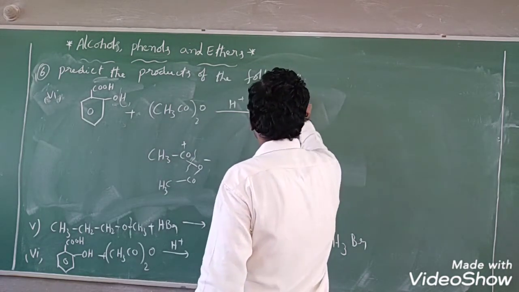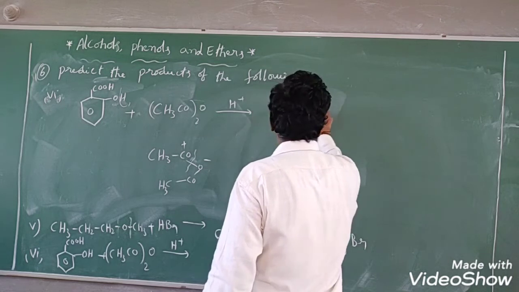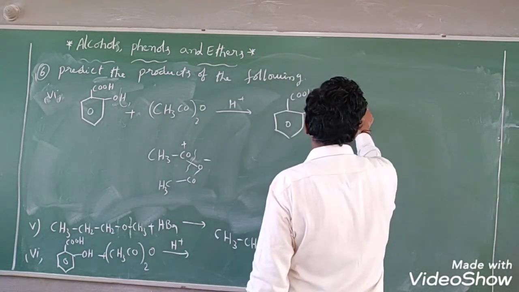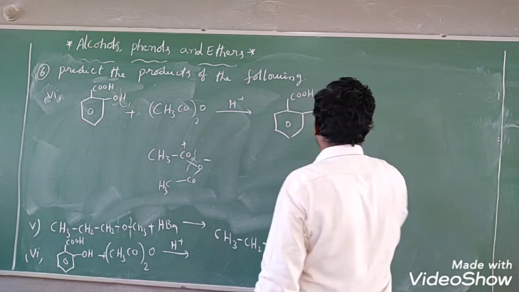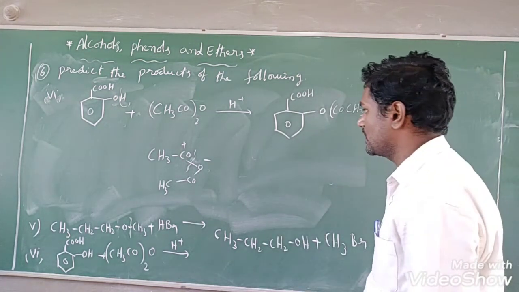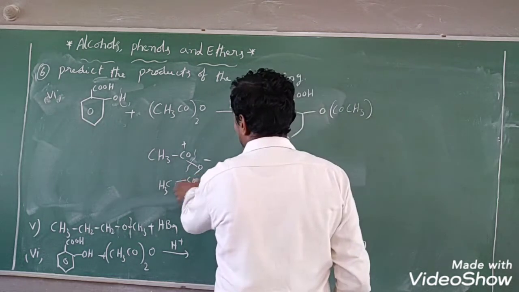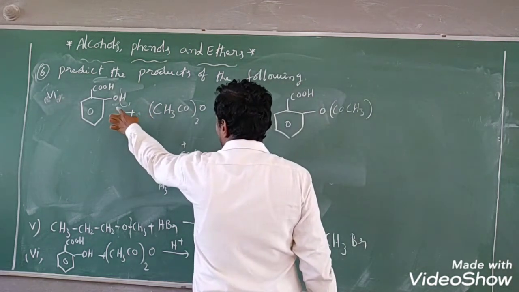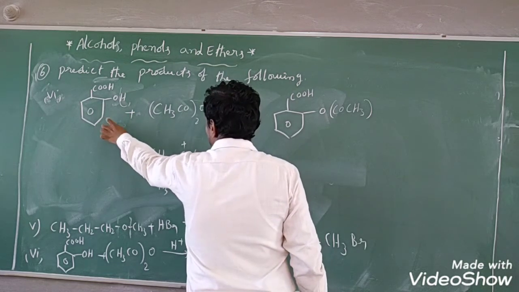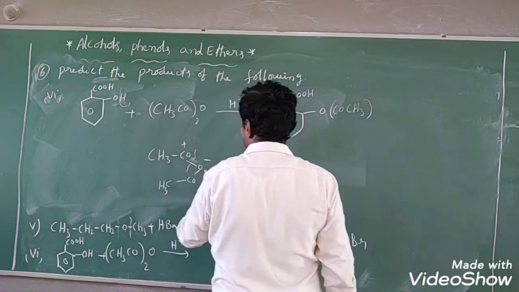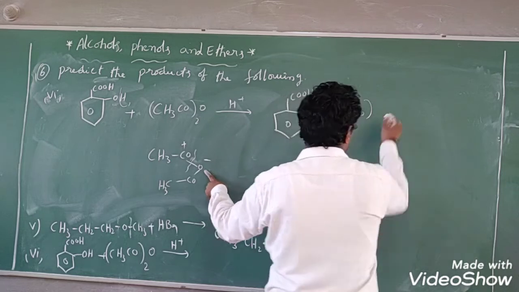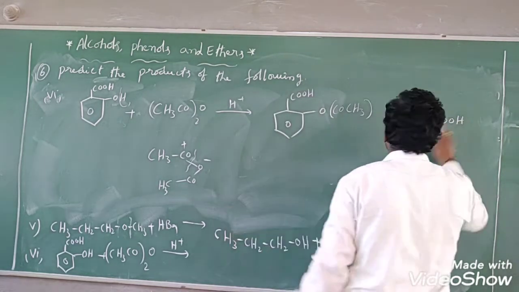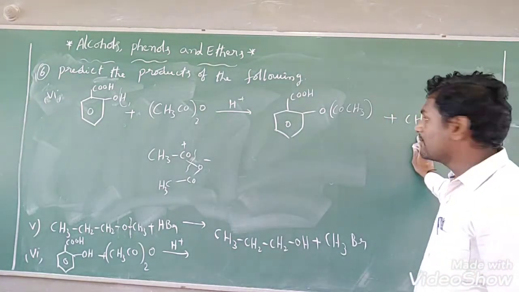You see that here I have taken the COOH acid. On the oxygen, which group is attacking? COCH3, so this is an acyl group, right? We have got an extra acyl, the OCOCH3 group. And along with that, what is the side product? The byproduct we are getting is this H+ ion. Whatever H+ ion is released by salicylic acid, that H+ ion is attacking this oxygen. Then the byproduct will be CH3COOH, students. Acetic acid will be obtained as a byproduct.